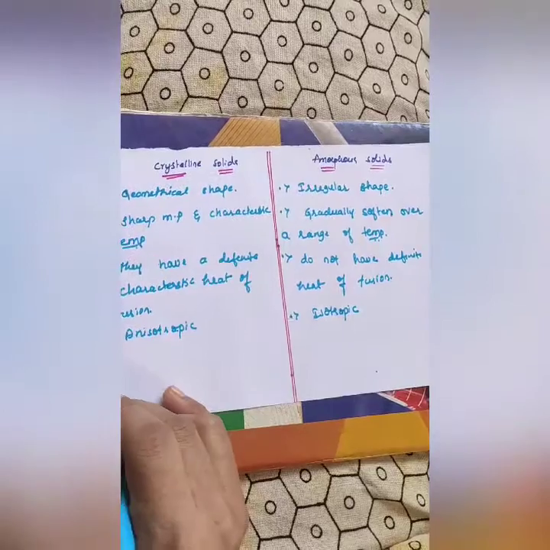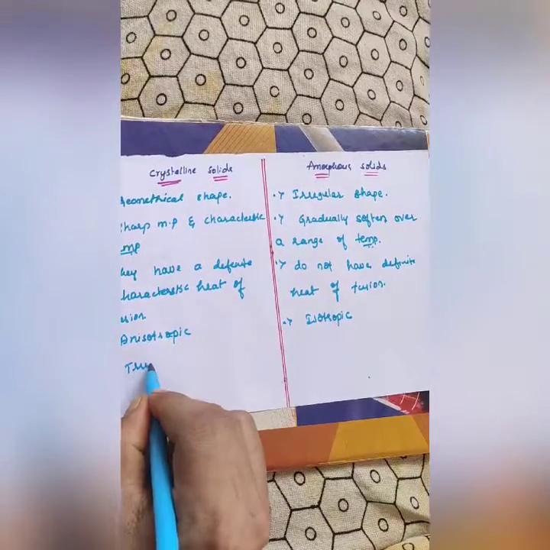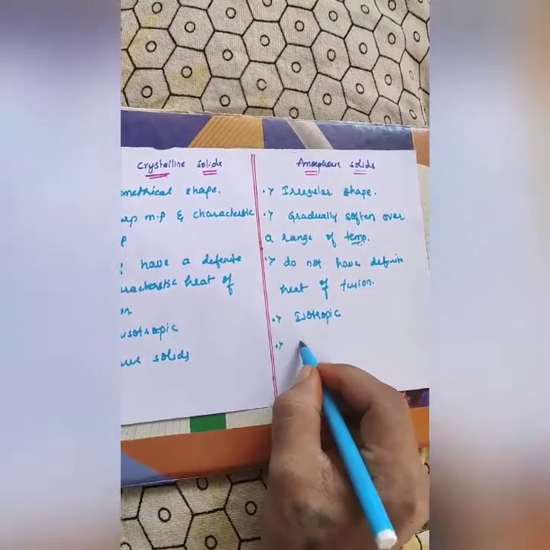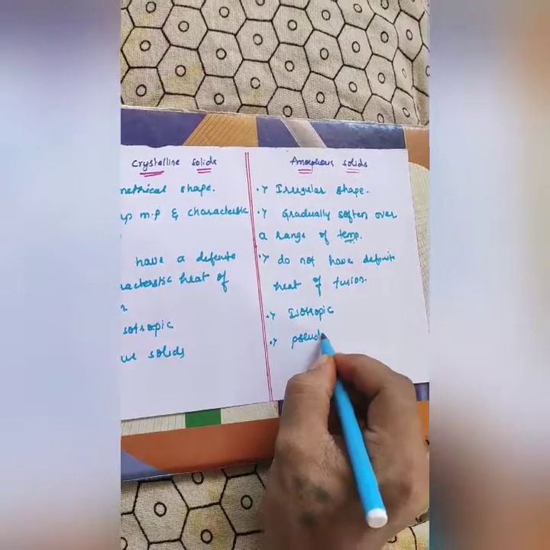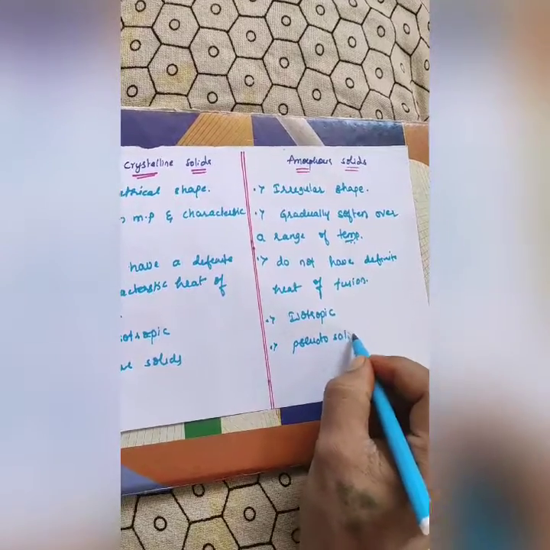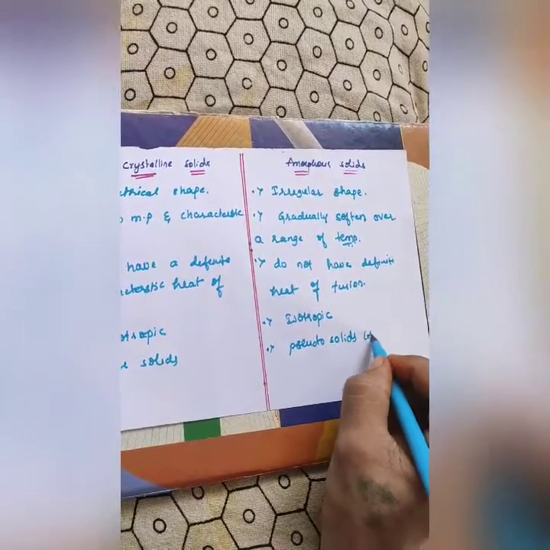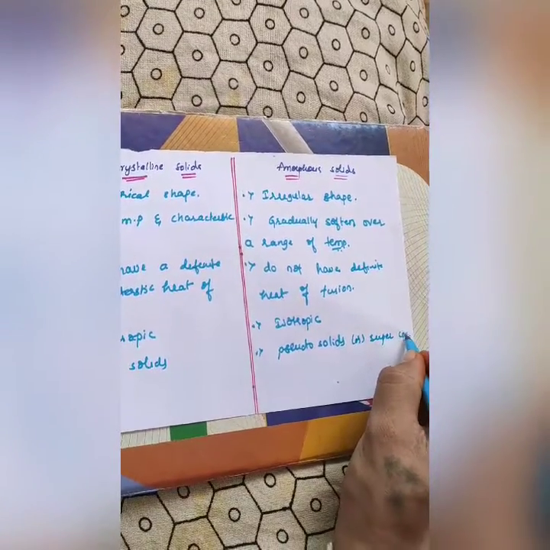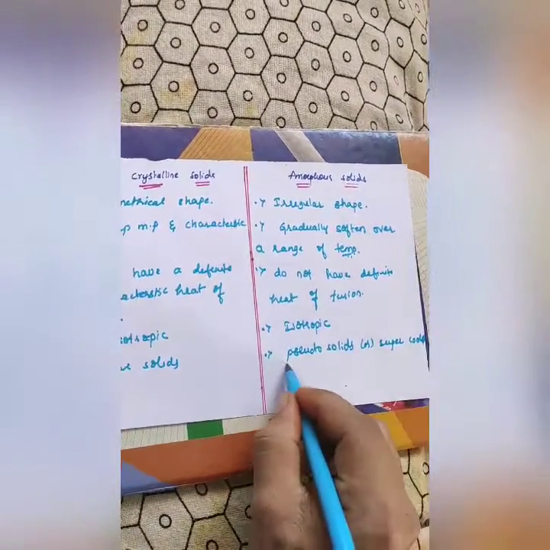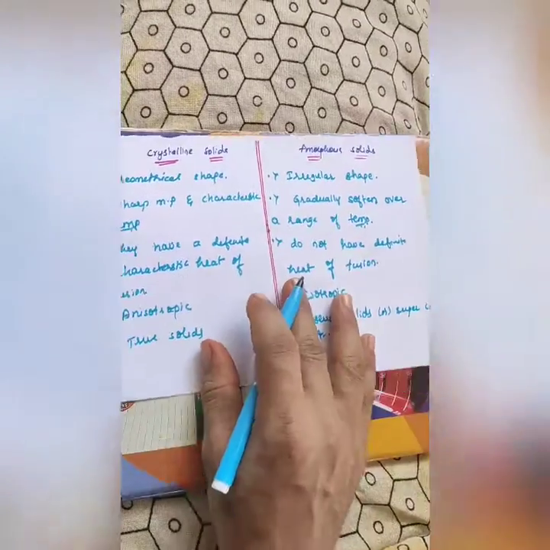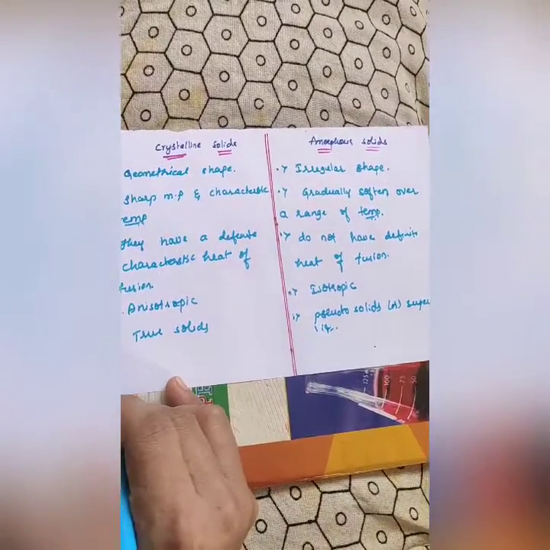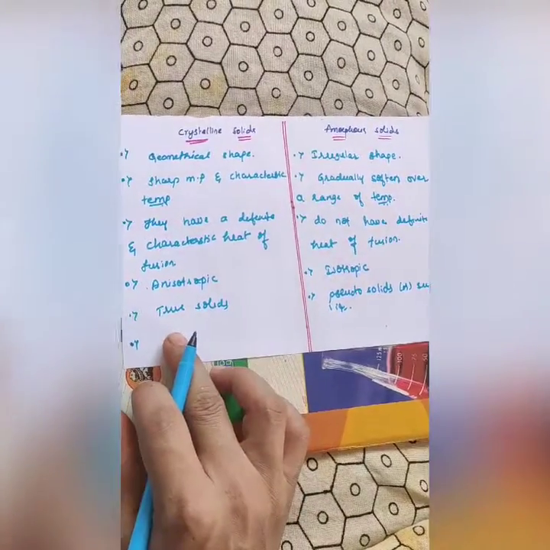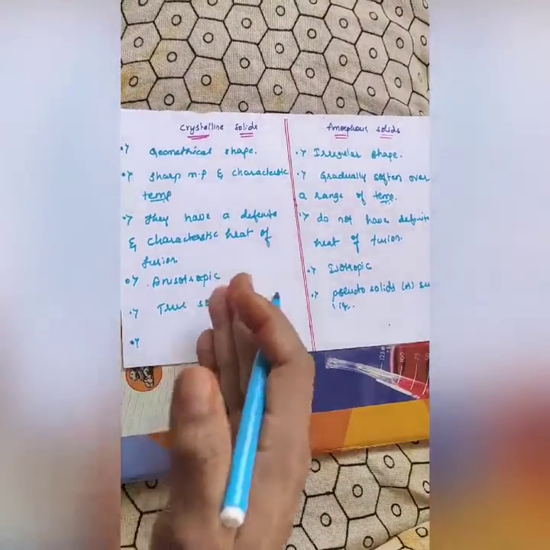Crystalline solids are known as true solids, and amorphous solids are known as pseudo solids, or another name, supercooled liquids.